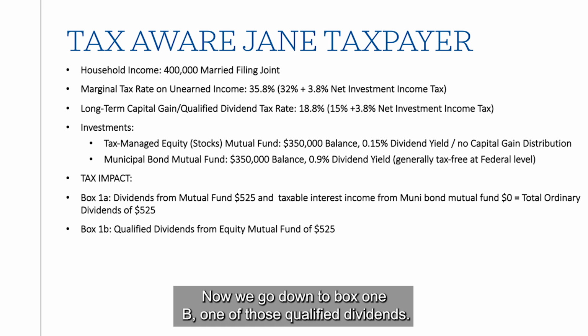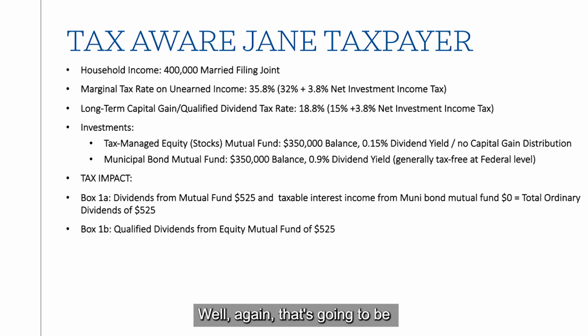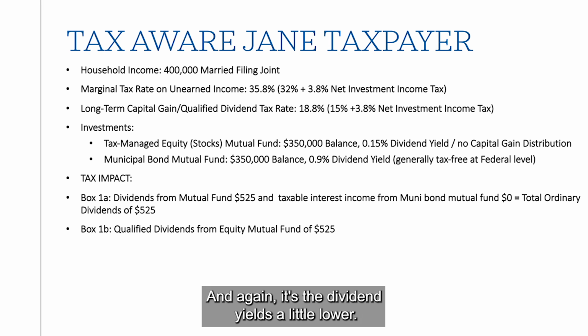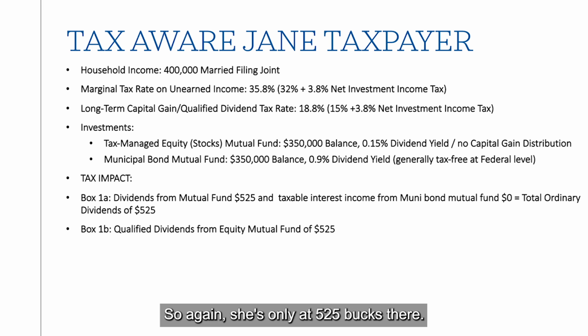Now we go down to box 1B. What are those qualified dividends? Well, again, that's going to be from that equity side, the stock mutual fund she has. And again, the dividend yield's a little lower. So again, she's only at $525 there.